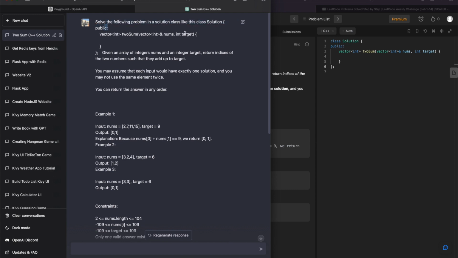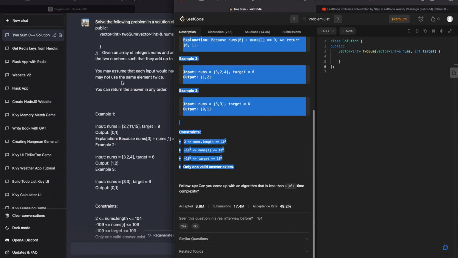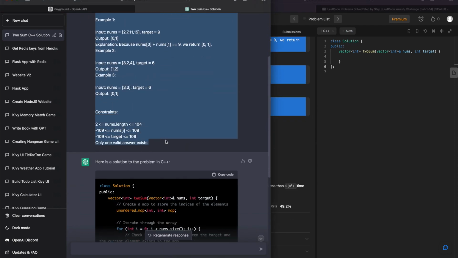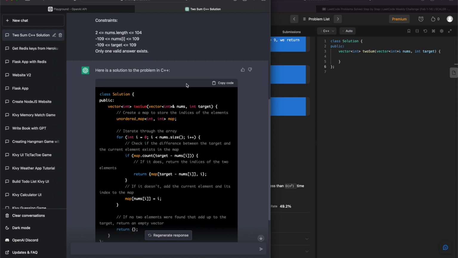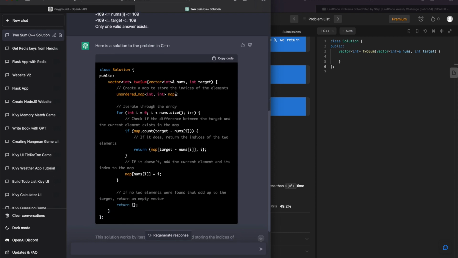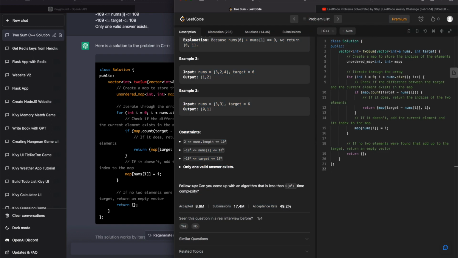I wrote this prompt up here. We wanted to solve the problem in a solution class like this, and copy and pasted this solution class that LeetCode gave us. Then I copy and pasted all of this code, pasted it in after the part that contains the solution class. I hadn't even realized we were coding in C++. We were using Python previously for the entire channel, and this didn't seem so different to me, but now that they mention it, there are some weird brackets going on here, and I didn't see any app equals main or anything, so we'll copy this code in C++ and see if the first C++ code we make is any good.